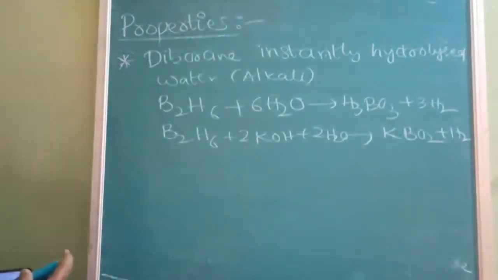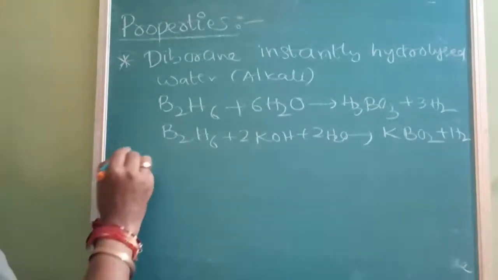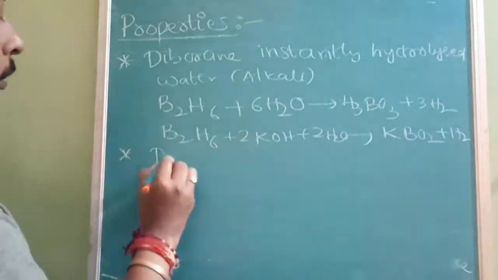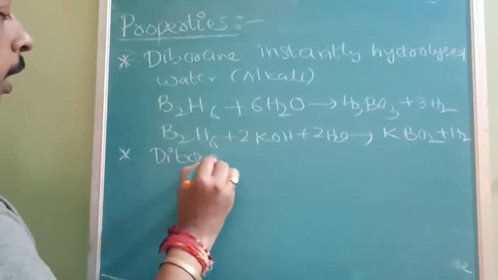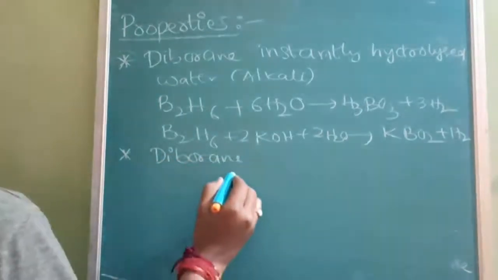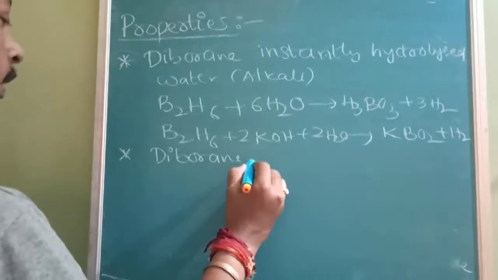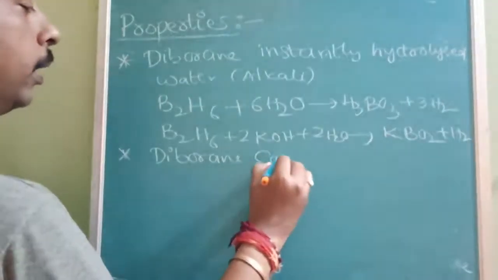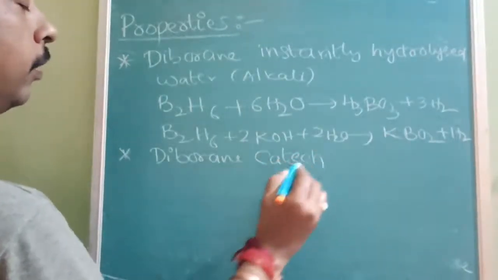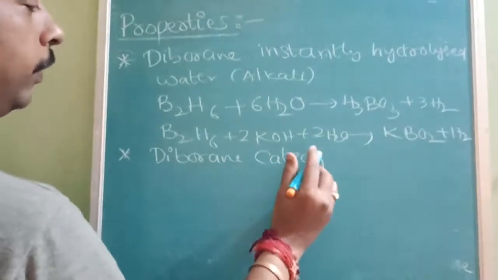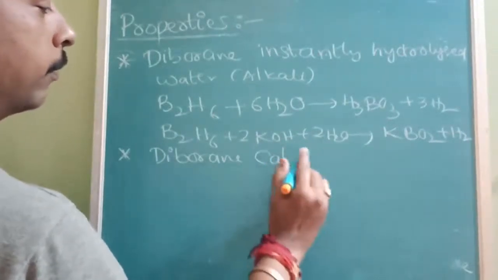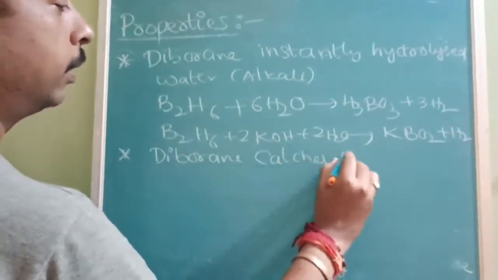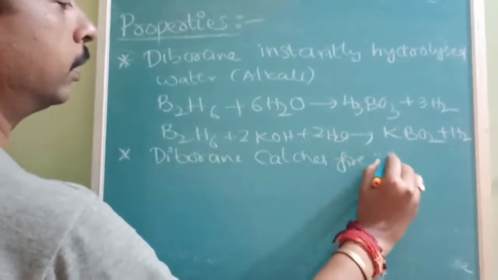This is the affinity towards water, and it has a very high affinity towards oxygen also. So diborane catches fire spontaneously. That is why diborane is not found in free form. It catches fire spontaneously.